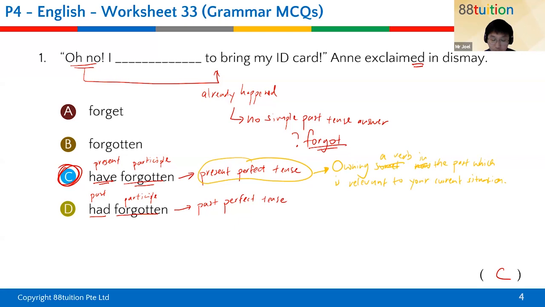That's why I use present over here. Present at the beginning, right? Have, to show that now I have. But the action is over in the past already. So I have forgotten to bring my ID card. This is very, very common, right?